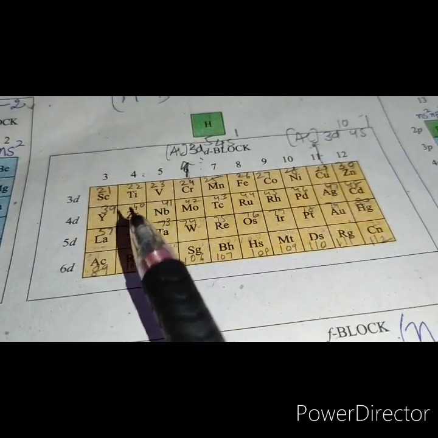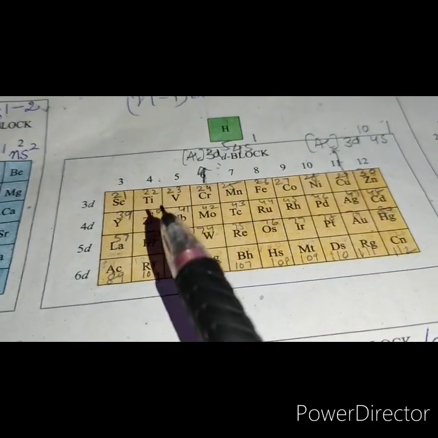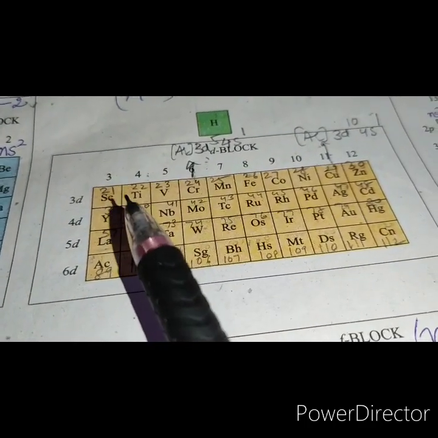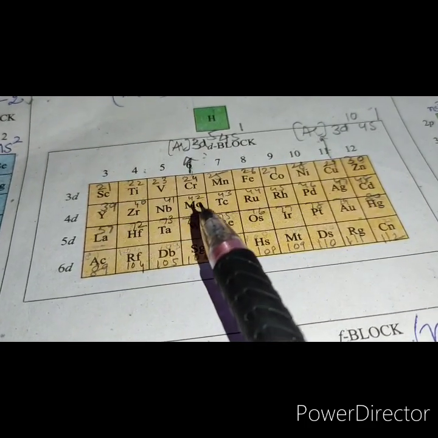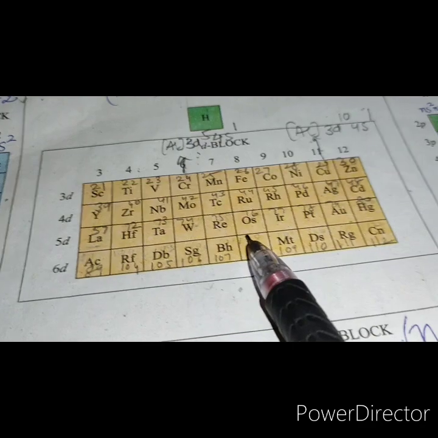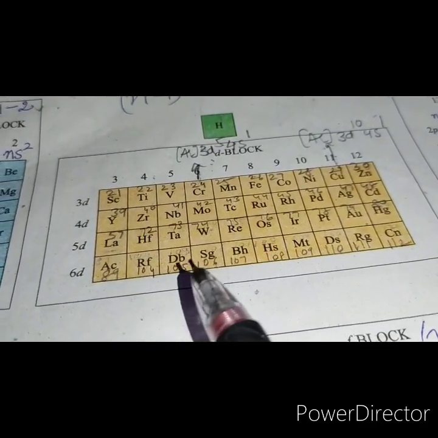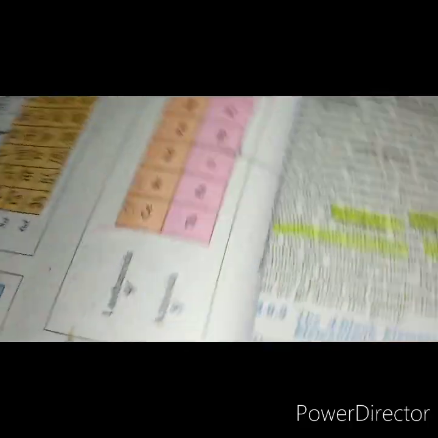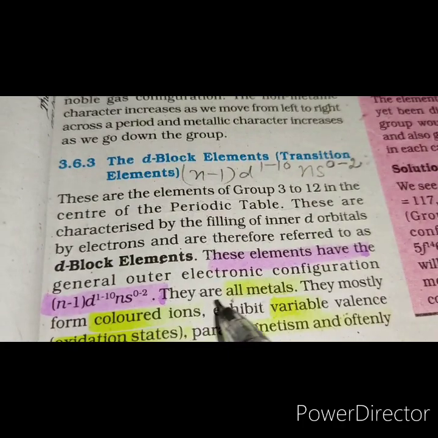So there are 3d series, 4d series, 5d series and 6d series. They have been classified like this because in the first there is a progressive filling of 3d orbitals, in the second a progressive filling of 4d orbitals, in the third a progressive filling of 5d orbitals, and in the fourth a progressive filling of 6d orbitals. Now let us see the properties of the D block elements.